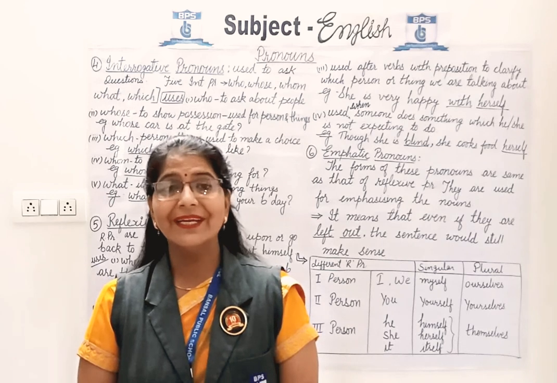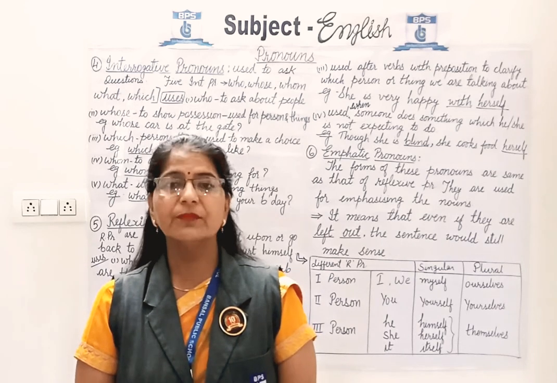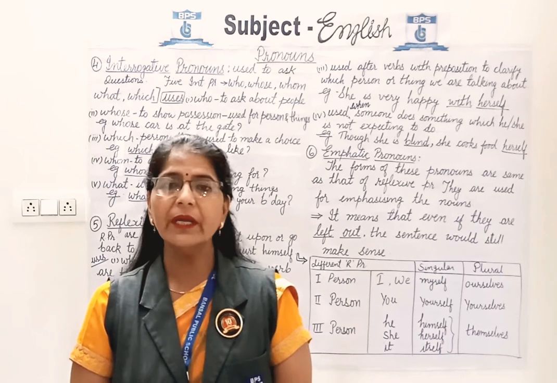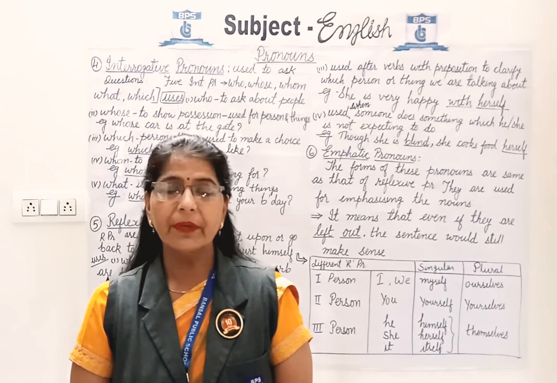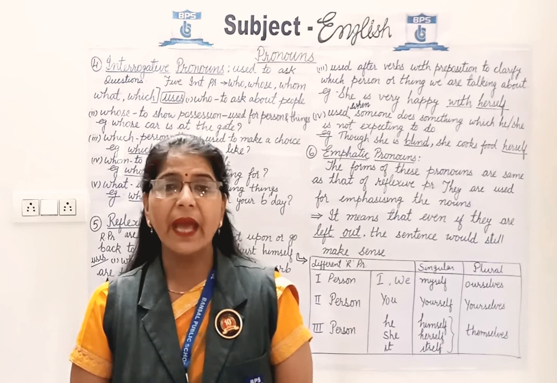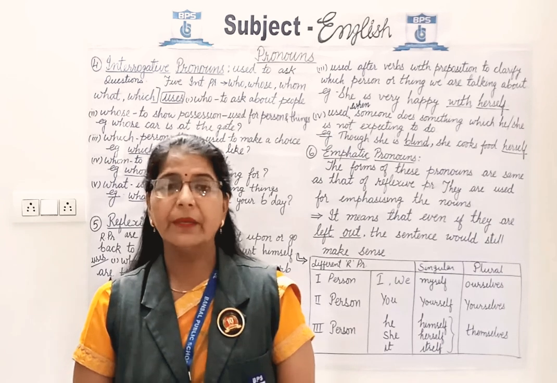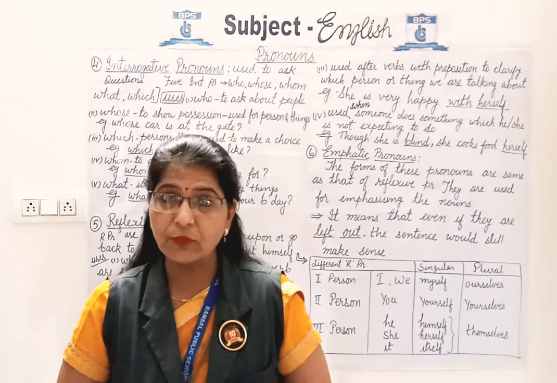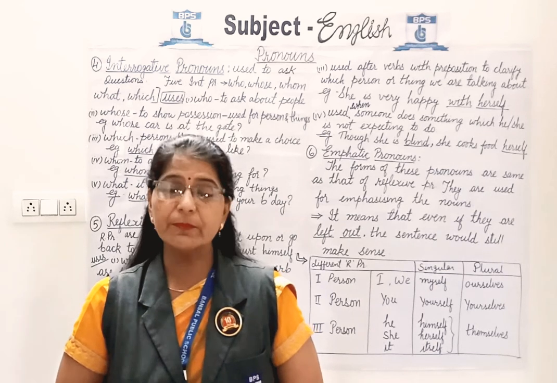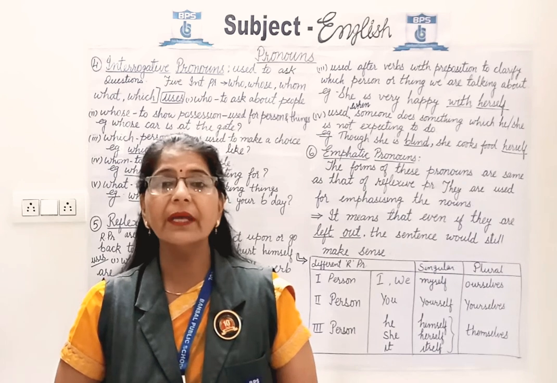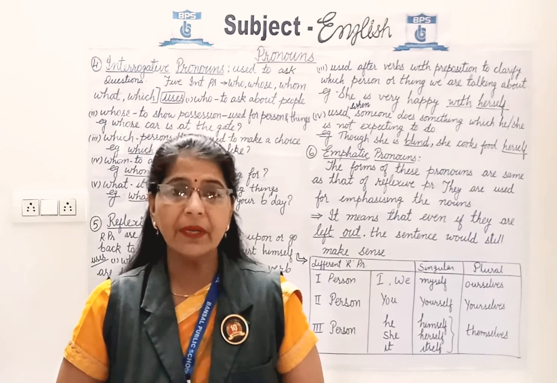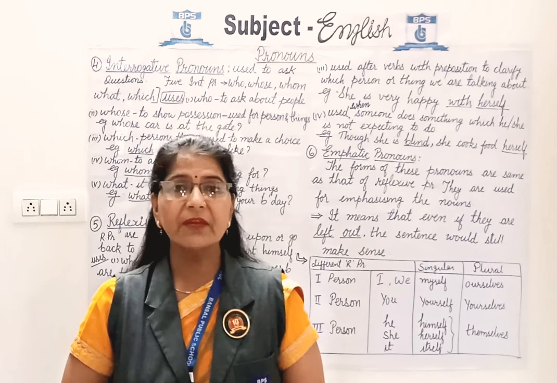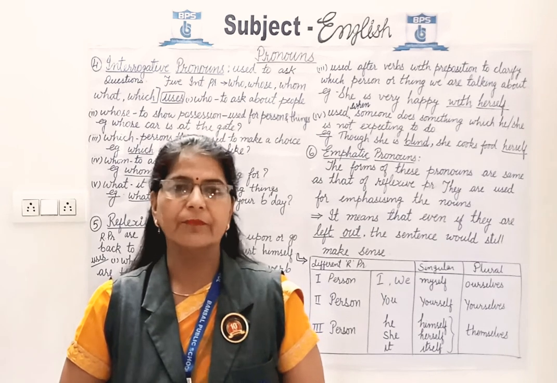Third use is it is used after verbs with preposition to clarify which person or thing we are talking about. Example, she is very happy with herself. I repeat it. It is used after verbs with preposition to clarify which person or thing we are talking about. Example, she is very happy with herself. Here with herself is prepositional pronoun.